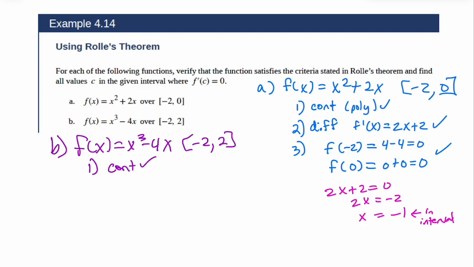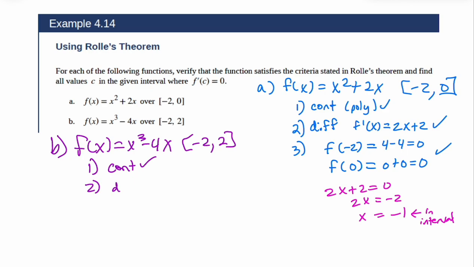Now, some things, like say a square root, square roots only work where the inside is a positive number. So you remember, think about a graph of a square root. It starts at the location where the inside equals 0 and either swoops to the left or swoops to the right. So it's only continuous on those domain values. So be careful, okay? Is it differentiable?